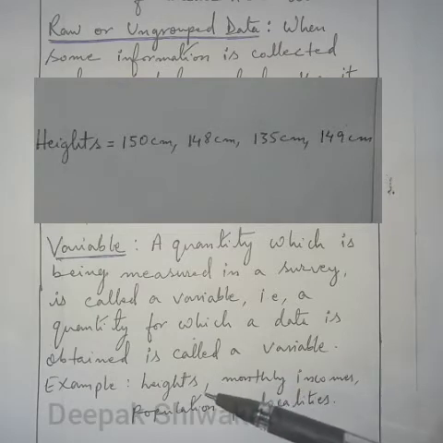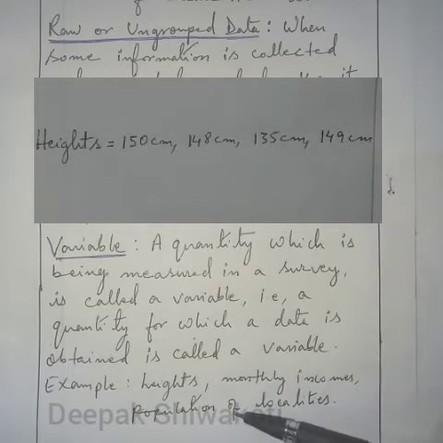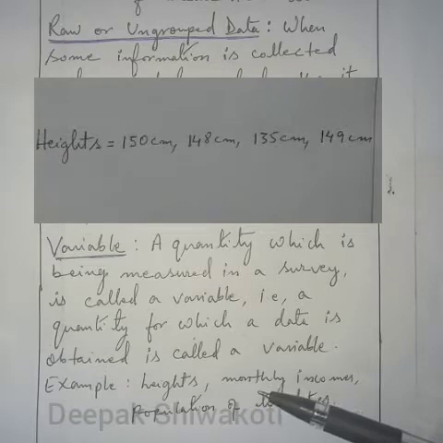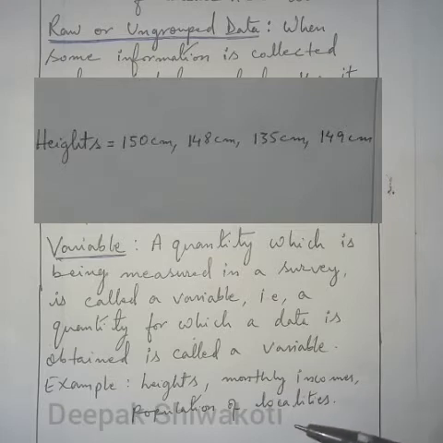It varies from person to person, and population varies from locality to locality. In some localities few people are living, in another locality more people are living. That kind of information collection is called a variable: height, monthly income, like this.